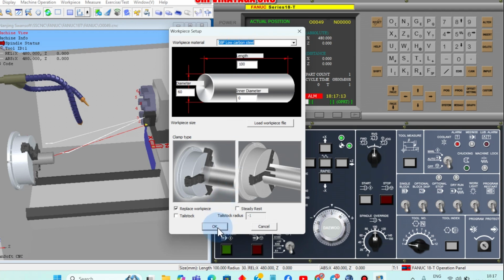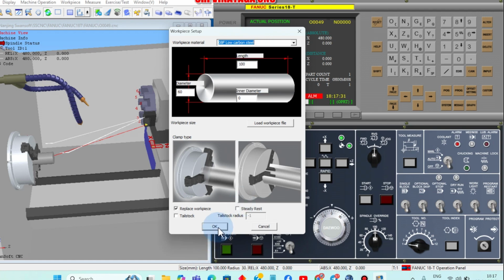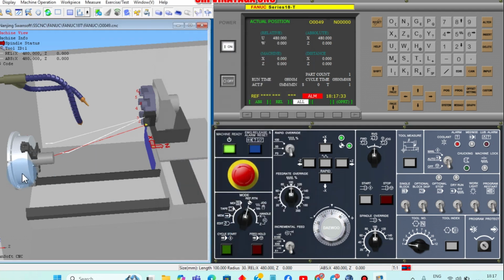Low carbon steel we can give, or otherwise here different types of raw material are there: alloy steel, stainless steel, tool steel, cast iron, like this. We can use low carbon steel. Click OK. Now what is the next level? What do we have to do?